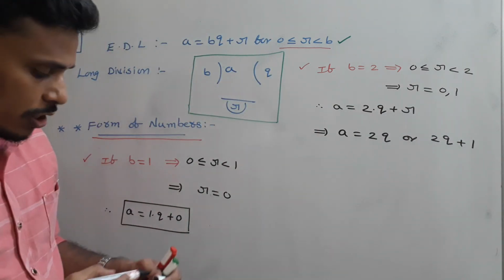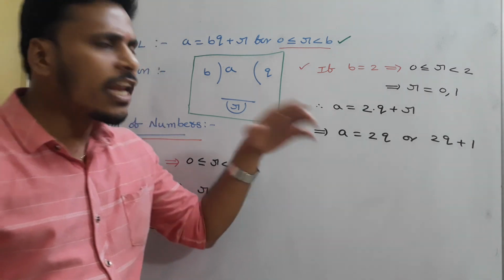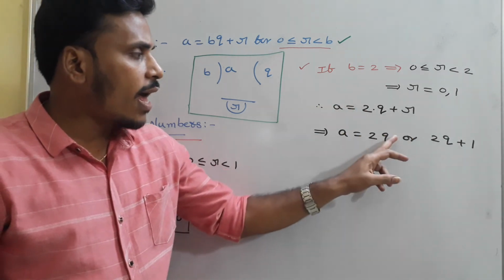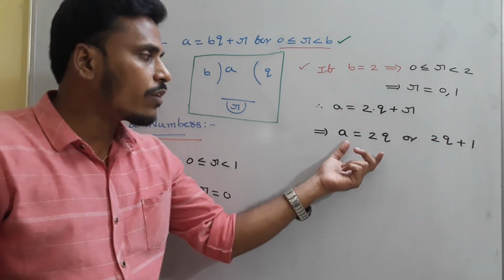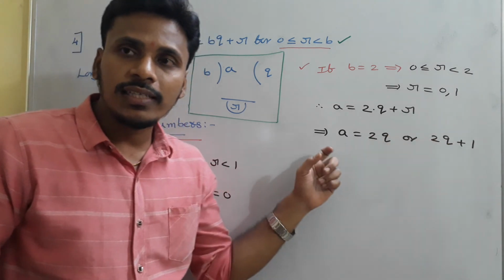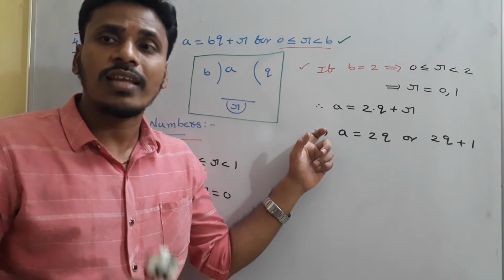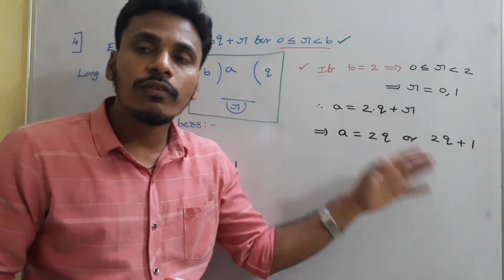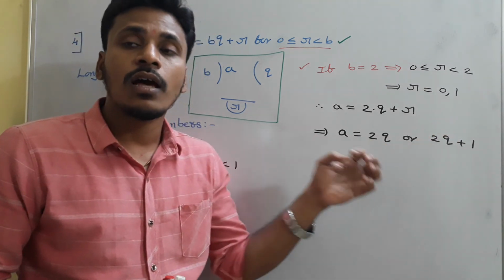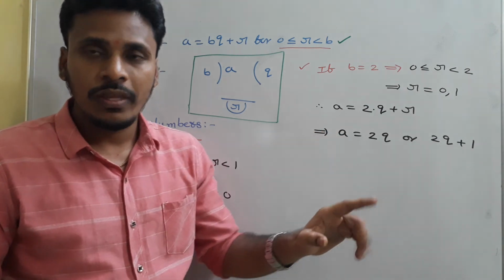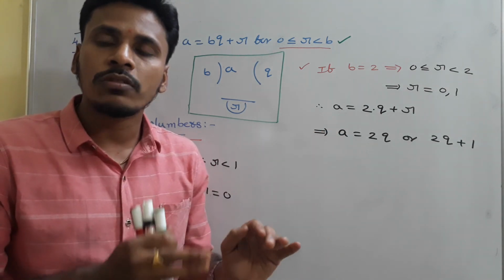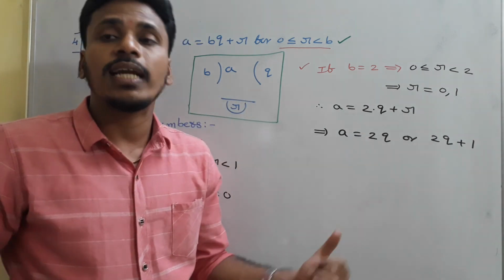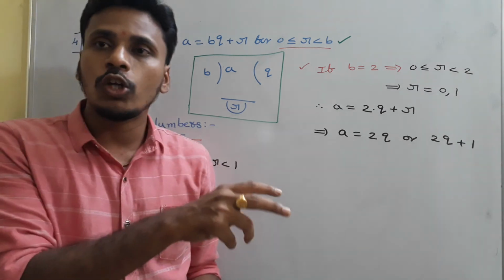Have a look at this particular statement. a is any positive integer. 2 is fixed. R has two possibilities, 0 and 1. So at the end we have a = 2q or 2q + 1. Take any positive integer as you wish, and that can be expressed as 2q or 2q + 1 with respect to 2. And these are considered as forms of a with respect to 2. A positive integer has forms with respect to any number. With respect to 2, it has two forms. With respect to 3, it has 3 forms. According to the situation, we need to choose corresponding forms.